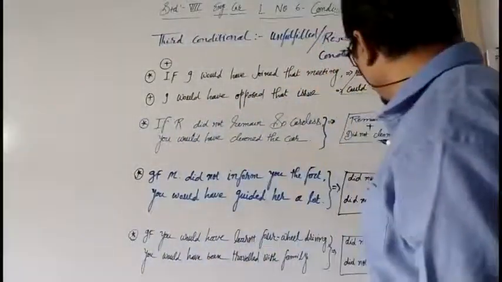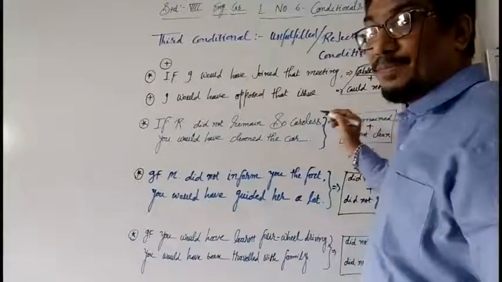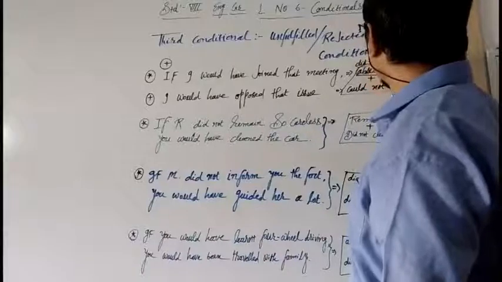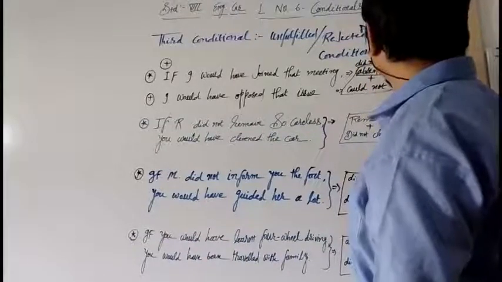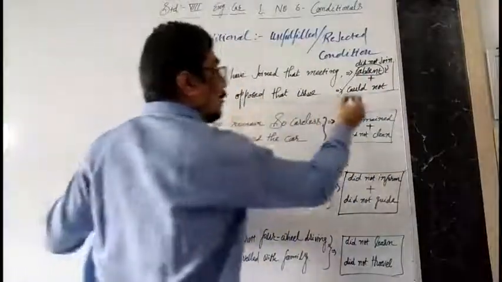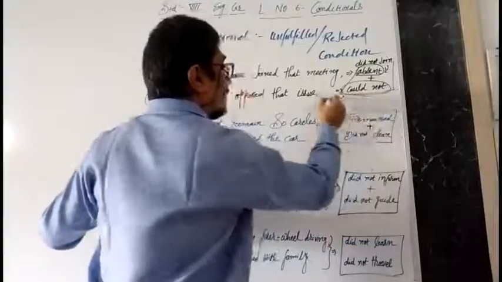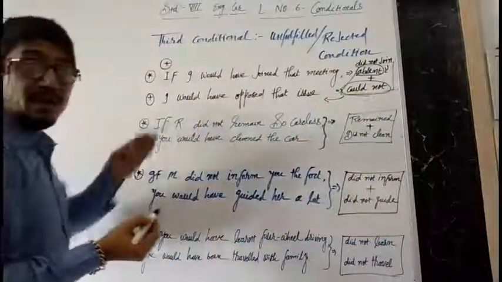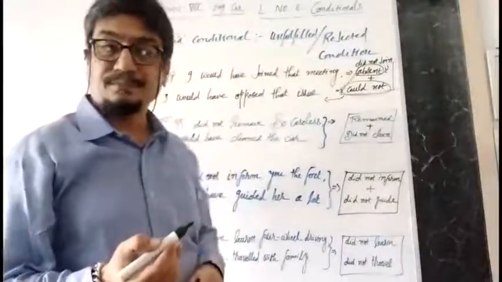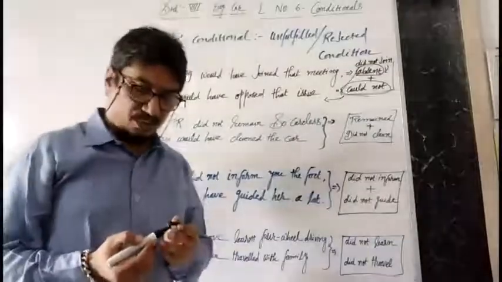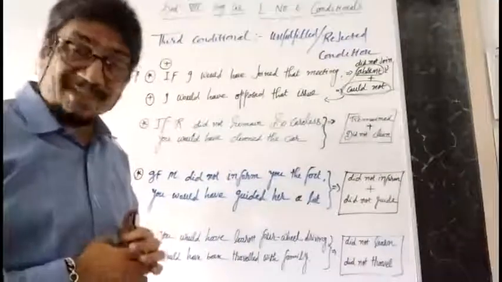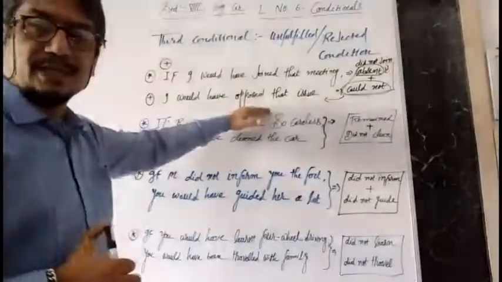I was absent means I did not join. And so I would have opposed that issue, but I could not speak anything else for that issue. That is the rejected or unfulfilled desire. If I would have joined, you all would not have faced that issue. Why is it so? Because I would have opposed that issue.